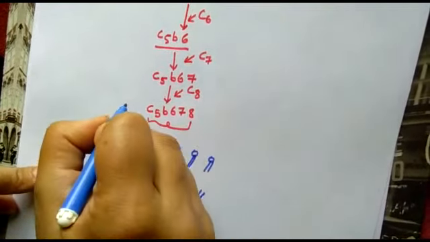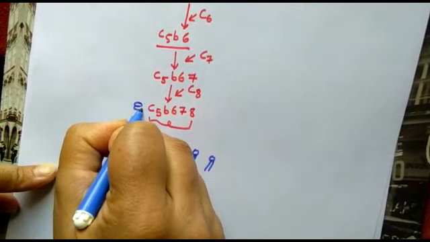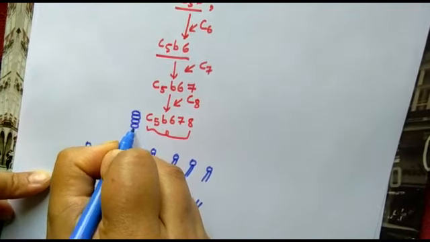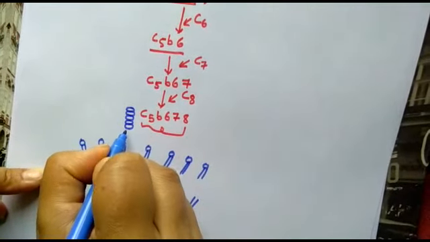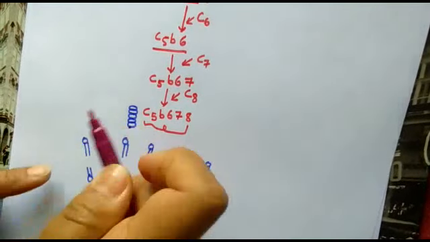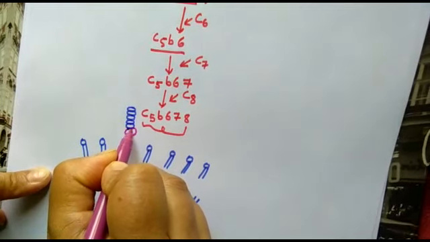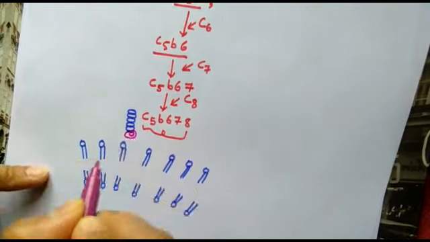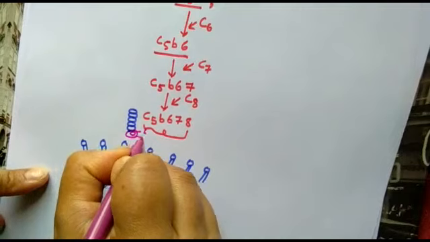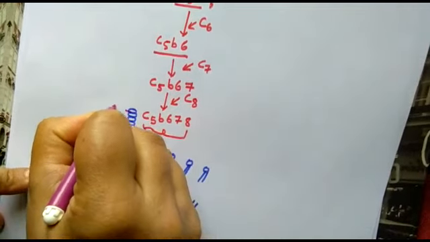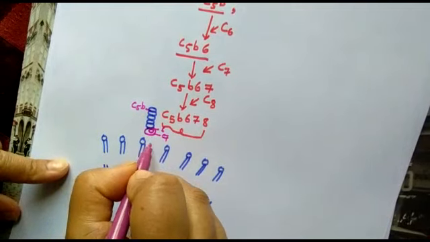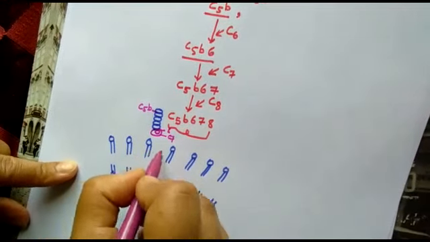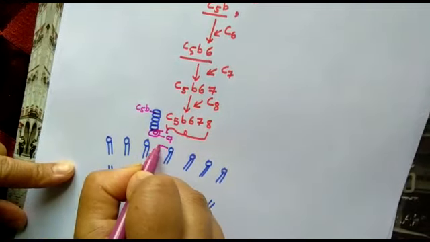Now what will it do? This is the C5 molecule. With the help of 6 and 7, this is 6, 7 and this is C5b. It attaches to the pathogen membrane.